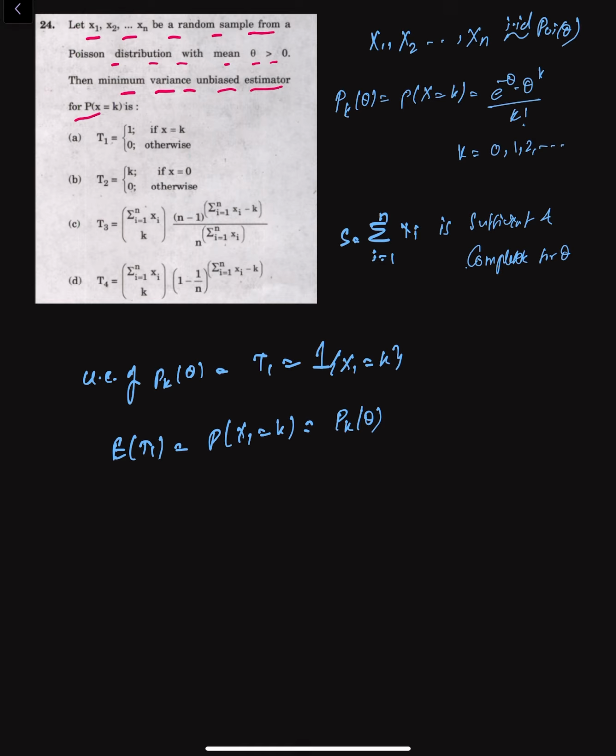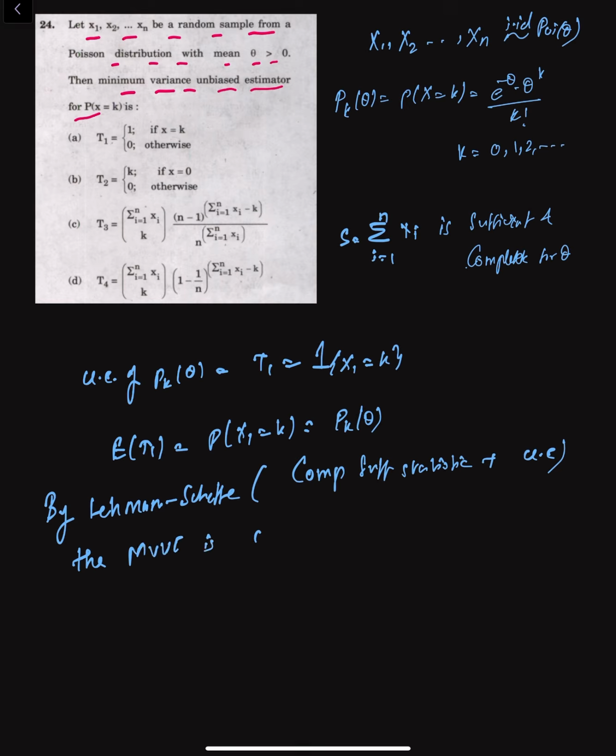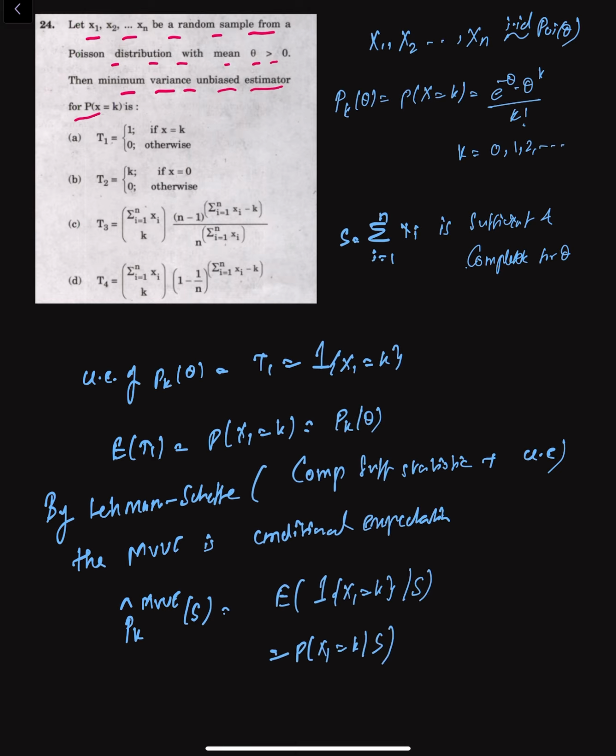So by using Lehmann-Scheffé, which includes a complete sufficient statistic plus an unbiased estimator, the MVUE is nothing but the conditional expectation. That means pk hat MVUE of S is the expectation of the indicator of x1 equals k given S, which is the probability of x1 equals k given S.